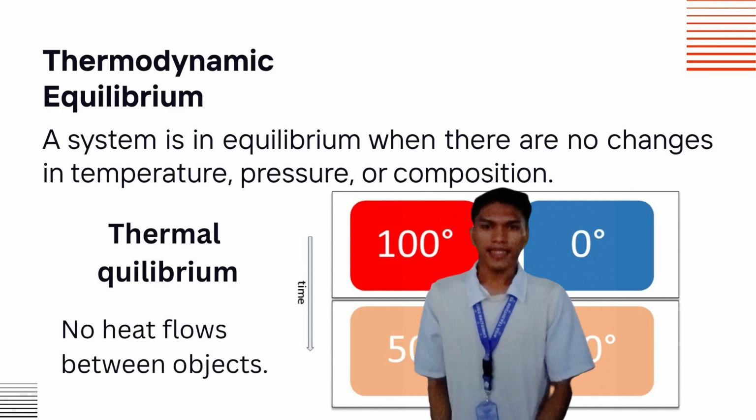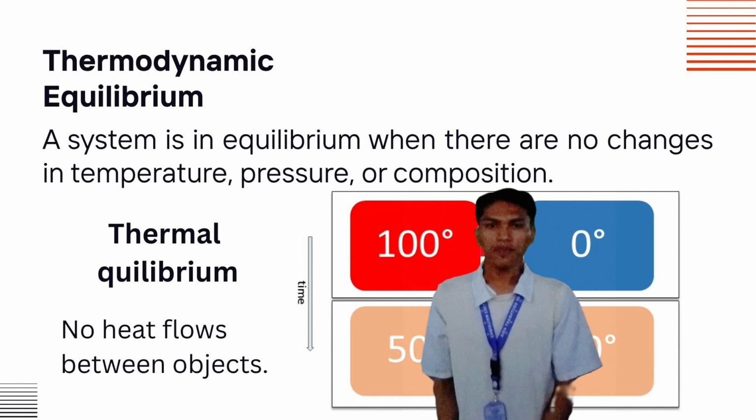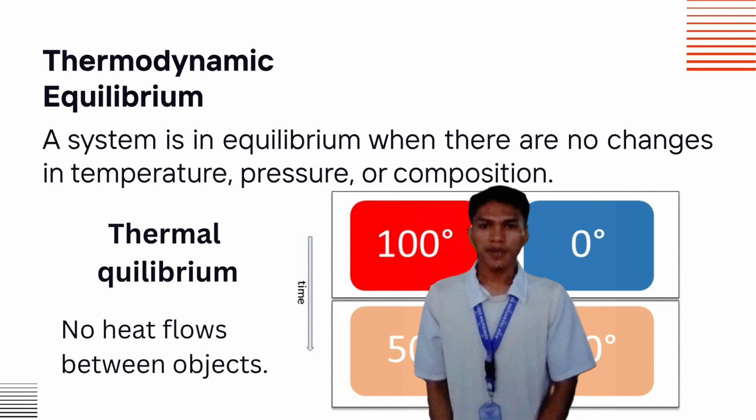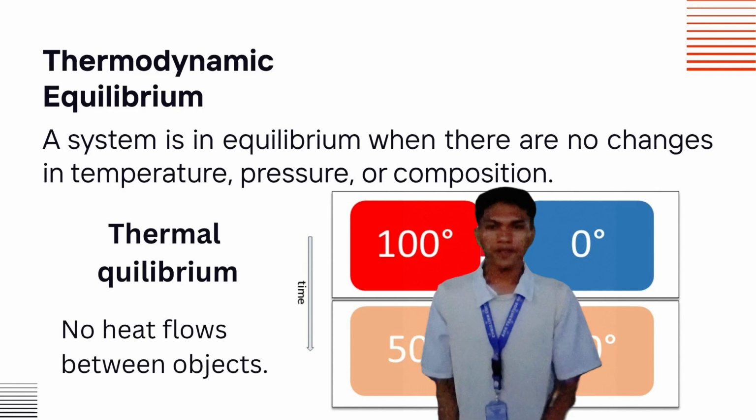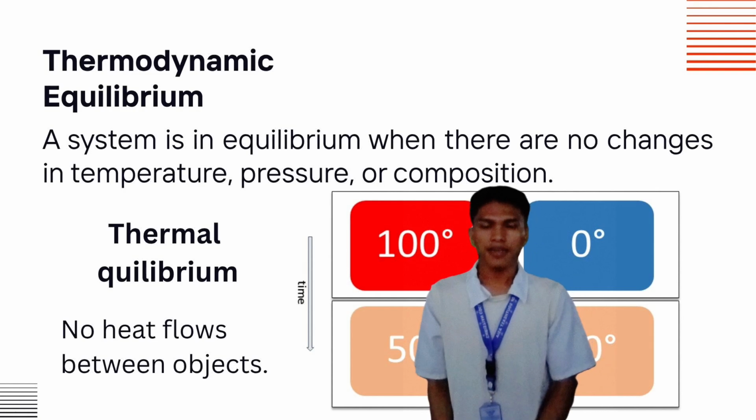Equilibrium means balance. In thermodynamics, equilibrium happens when a system stops changing over time. This means no more heat flow, no pressure change, and no further chemical reactions. There are three types of thermodynamic equilibrium. First is thermal equilibrium. No heat is flowing between objects because they are at the same temperature. For example, a cup of hot tea eventually cools down to match the room temperature.